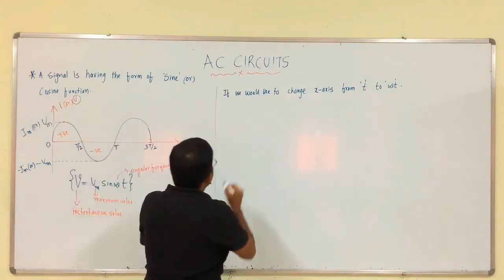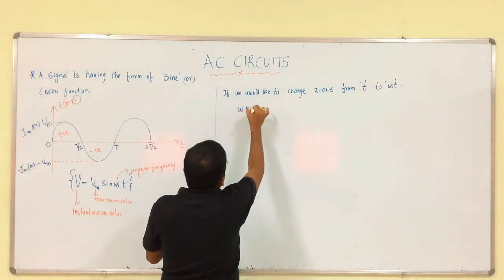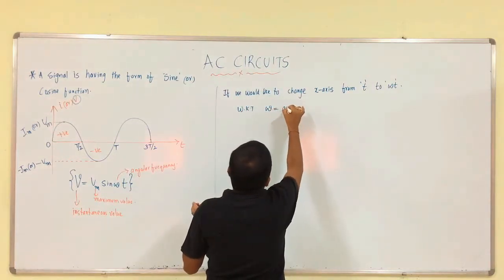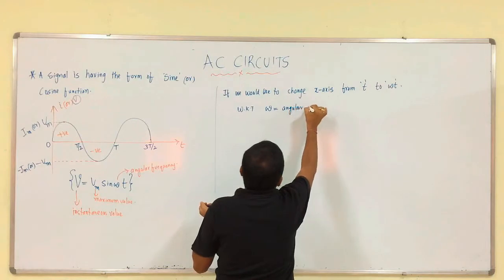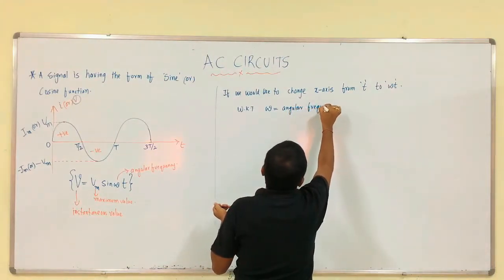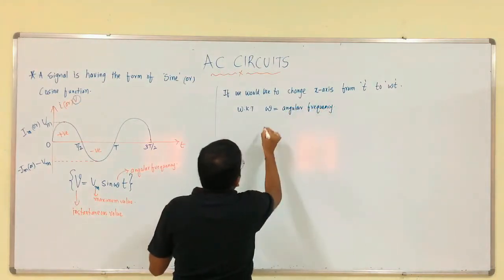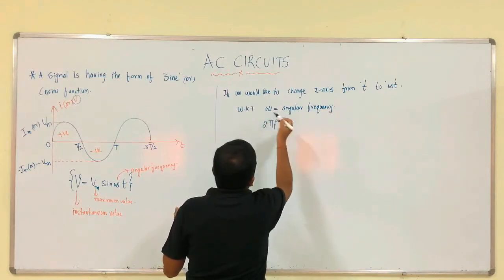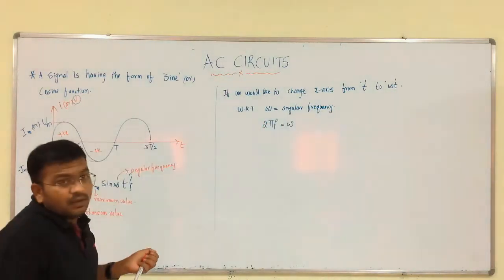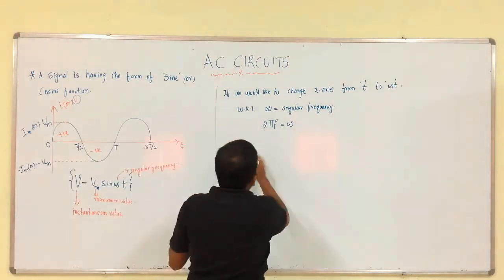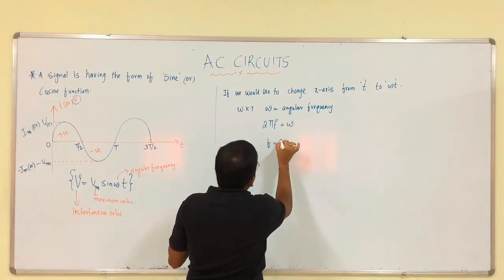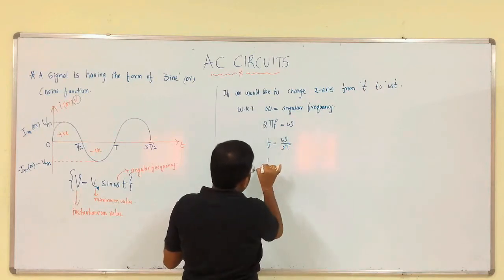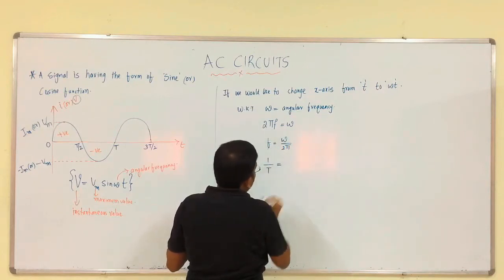We all know that angular frequency is equal to 2 pi f, which is nothing but omega. So, from this, f is equal to omega by 2 pi, which is nothing but the reciprocal of time period.